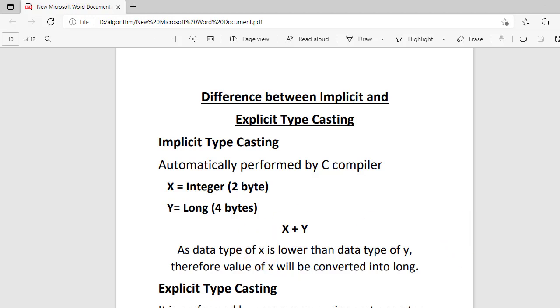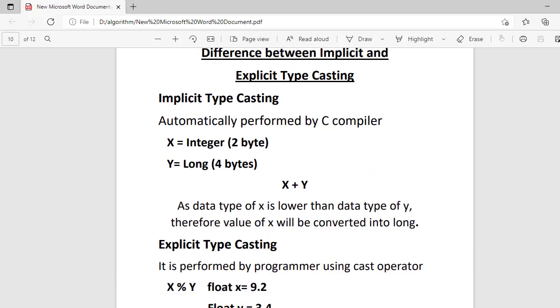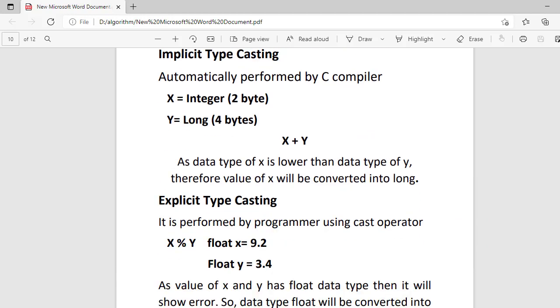As I've said before, through the example of x plus y, it is simple: x is integer and y is long data type. So the x, which is an integer taking 2 bytes, will be converted into long, and it will be converted automatically by the compiler. The second is explicit typecasting.